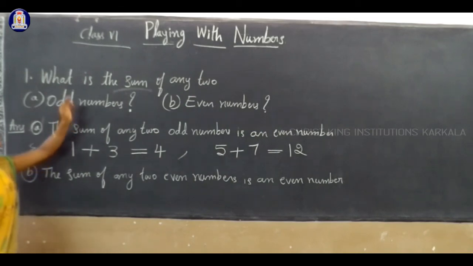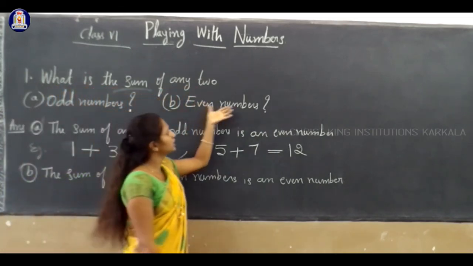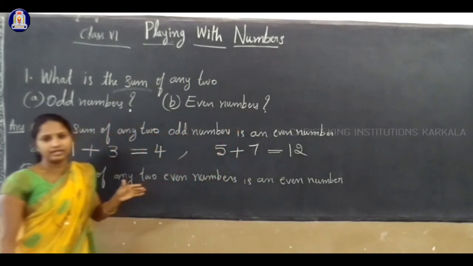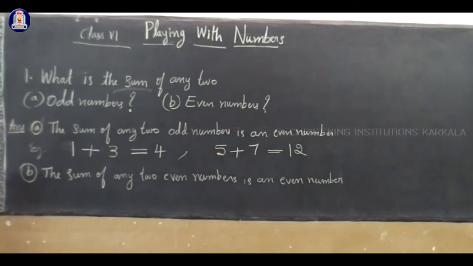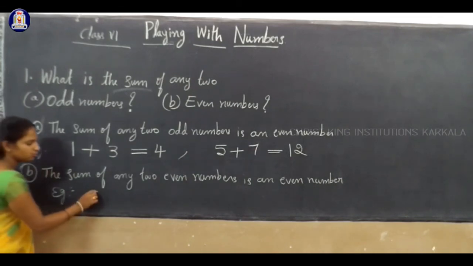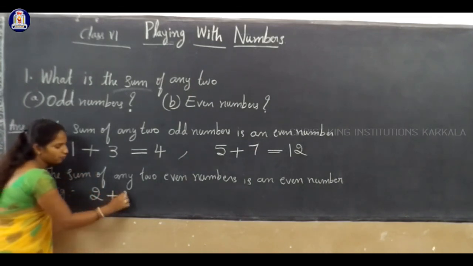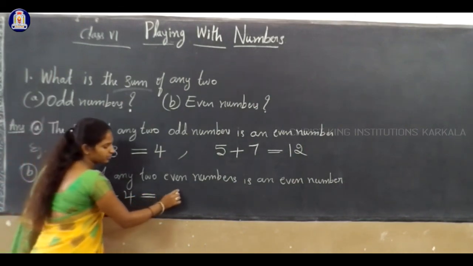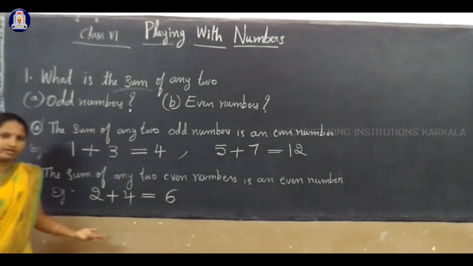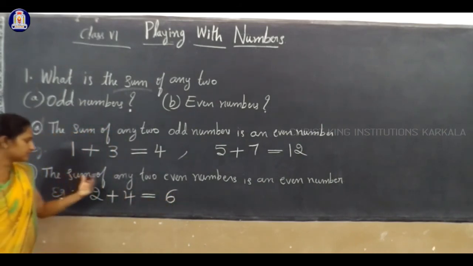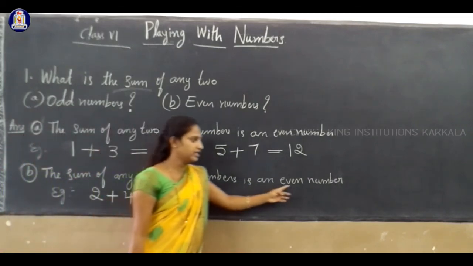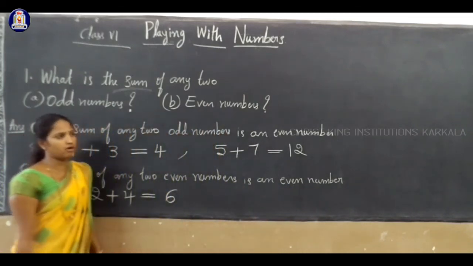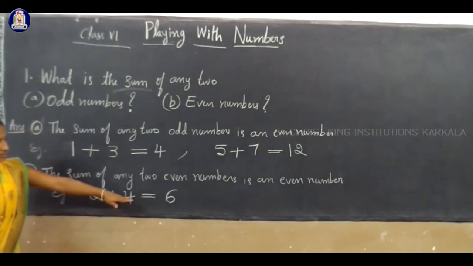So second one is, what is the sum of any two even numbers? If you add any two even numbers, what is the answer? For example, we can take any two even numbers. 2 is an even number, right? 2 is even and 4 is also an even number, correct? So what is the answer? 2 plus 4 is 6. 6 is an even number. Clear? So we can say that the sum of any two even numbers is an even number.